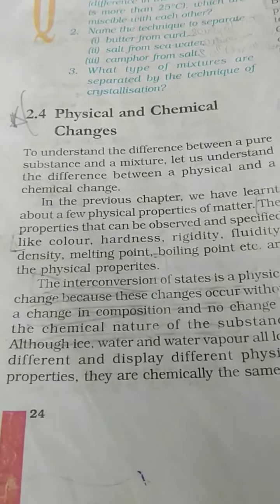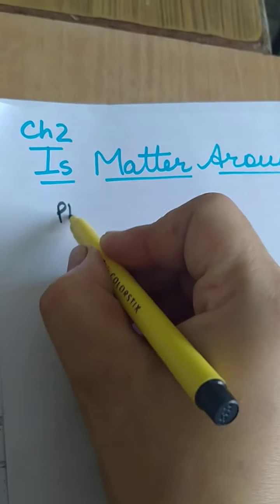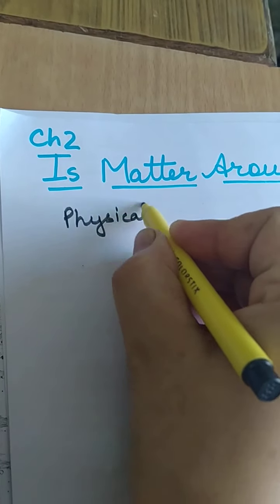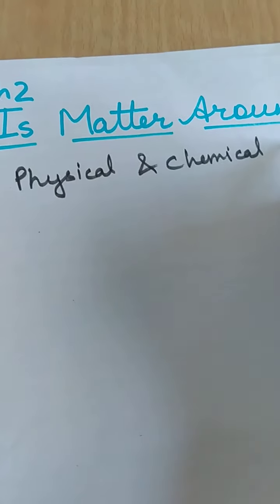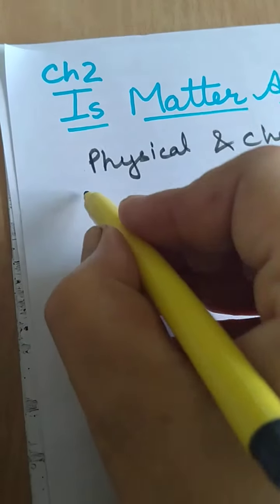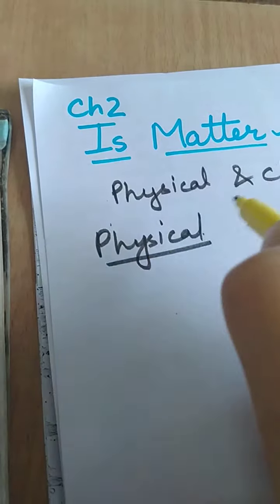So on page 24, the next topic is physical and chemical change. So students, what do we mean by physical change?